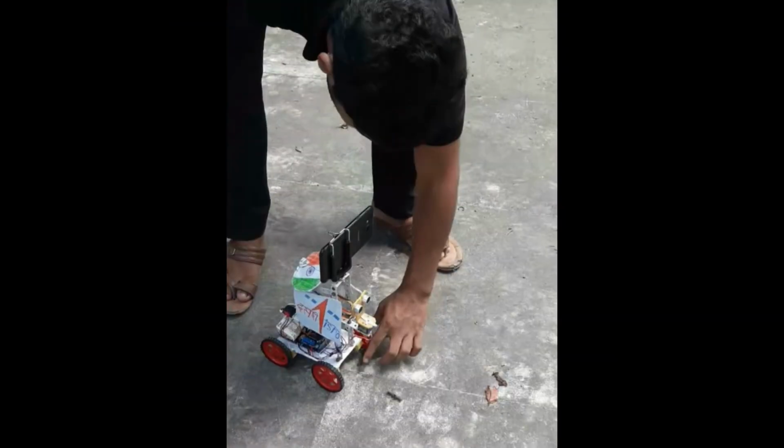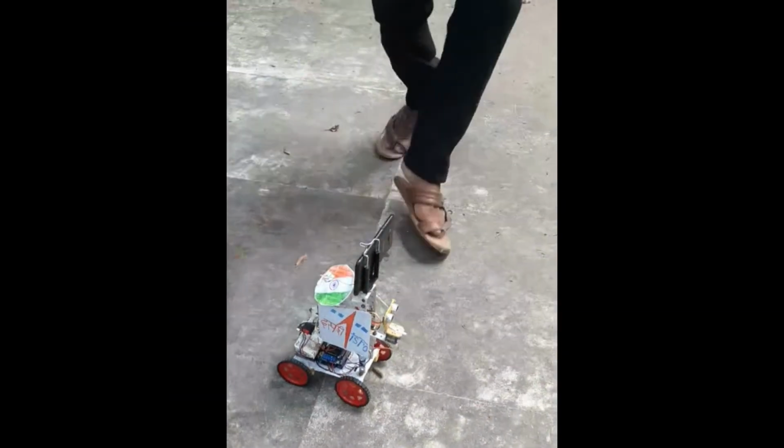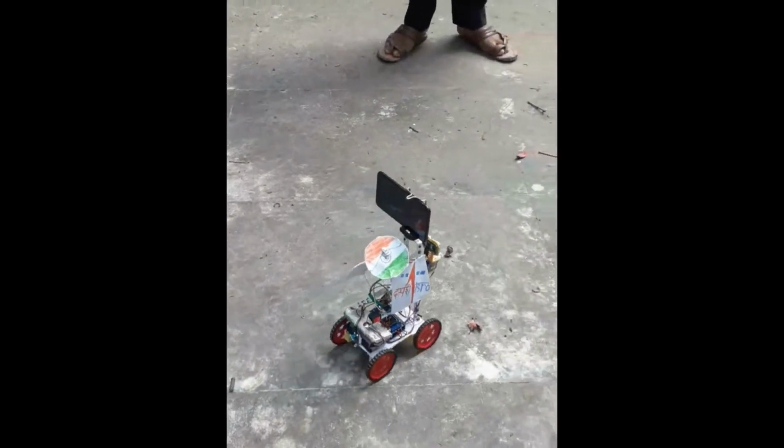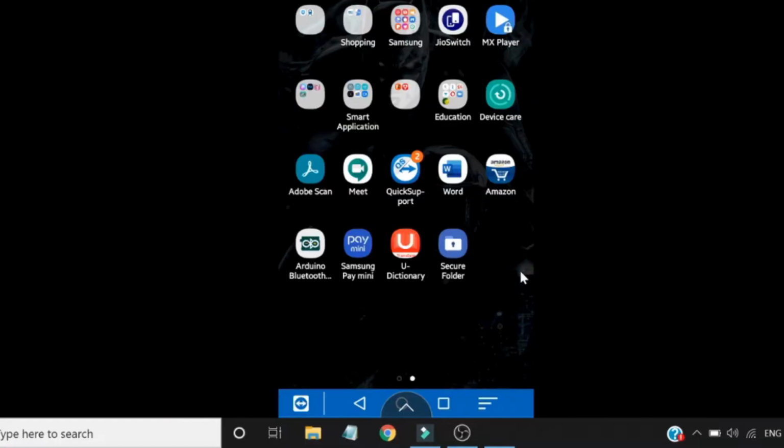When an object comes in front of the sensor, the rover will move automatically. And it is a Bluetooth control system also. I can write through voice command and terminal text also. If I write move forward, the rover will move forward. If I write move backward, the rover will move backward.